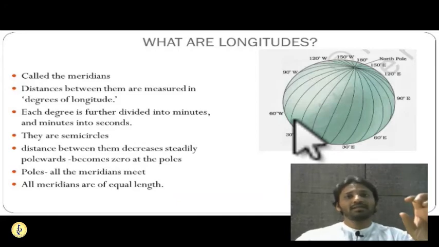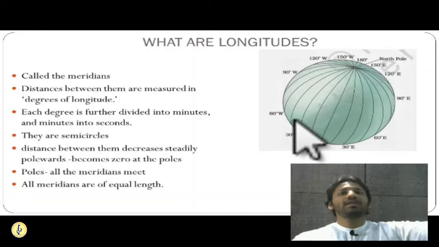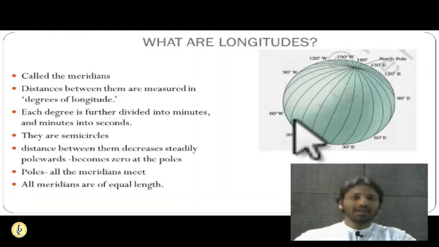Since they are all of the same size, it is very difficult to take one longitude for the calculations of other longitudes. For example, in case of latitude, we considered 0 degree latitude as the basic latitude to measure all other latitudes. But here, all longitudes are of the same size. So you cannot choose one longitude.